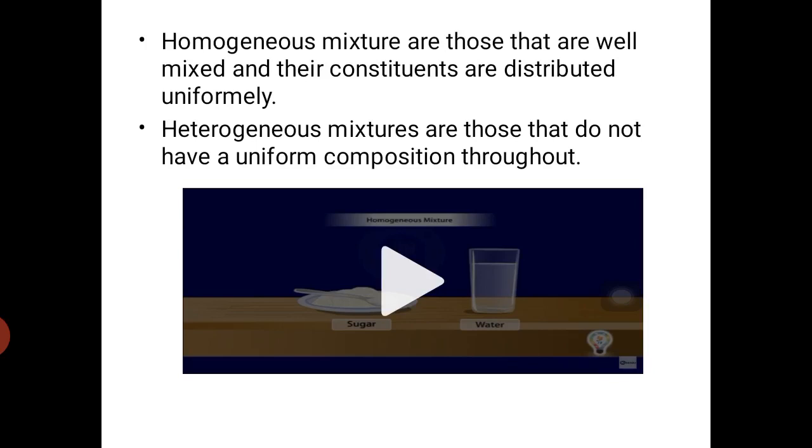An example of a heterogeneous mixture is chalk powder or dust in water. Guys, let us see the video to understand the concept of homogeneous and heterogeneous mixtures.